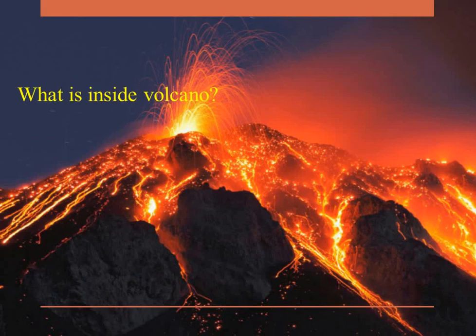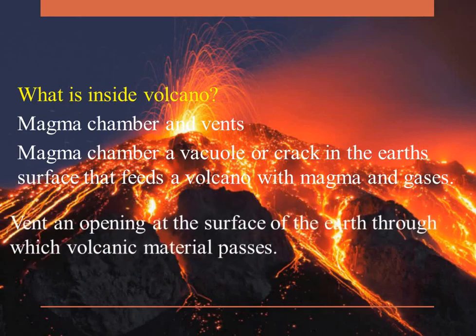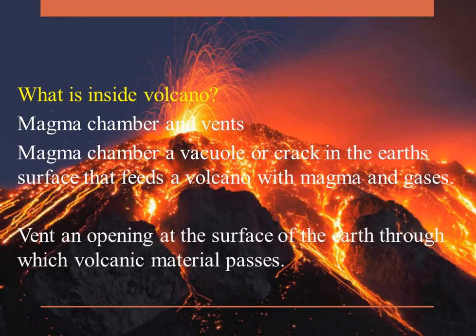What's inside a volcano? Magma chamber and vents. Magma chamber, a vacuole or crack in the Earth's surface that feeds a volcano with magma and gases. Vent, an opening at the surface of the Earth through which volcanic material passes.